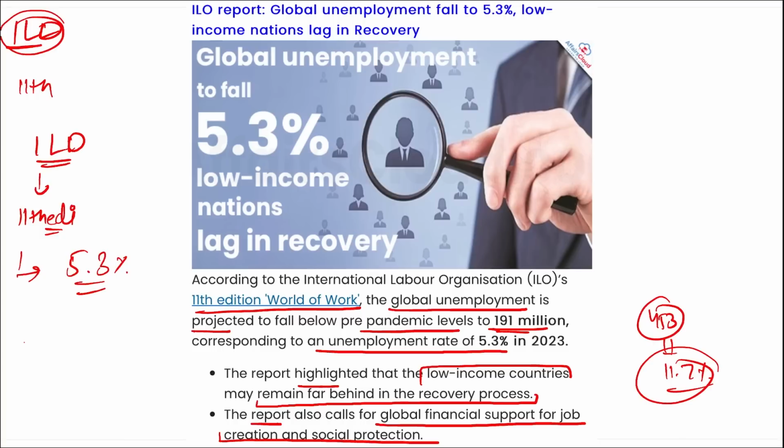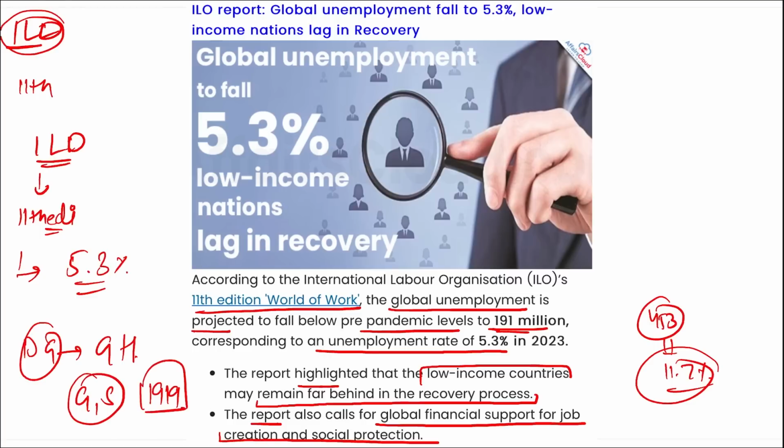If we talk about ILO, who is the Director General? Gilbert Houngbo. The headquarters is in Geneva, Switzerland, and it was established in 1919.